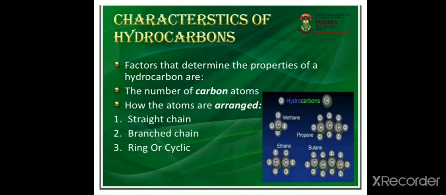Now, which are the characteristics of hydrocarbons? The factors that determine the properties of a hydrocarbon are the number of carbon atoms present in that hydrocarbon, and how the atoms are arranged, whether it is straight chain, branched chain, ring or cyclic chain.